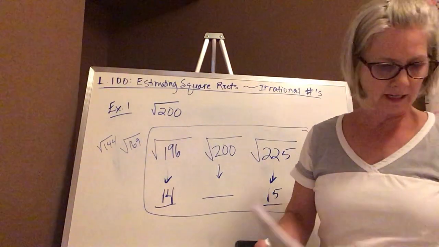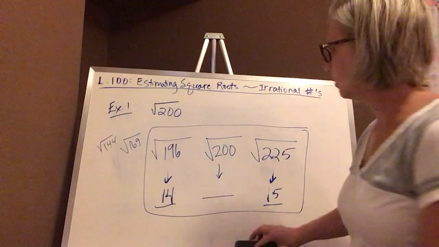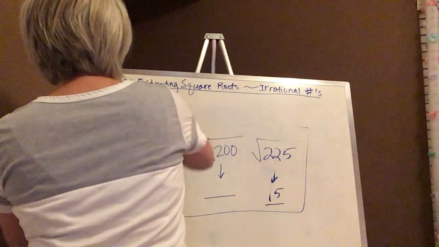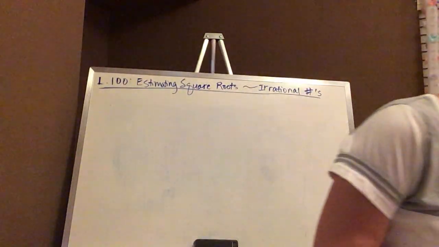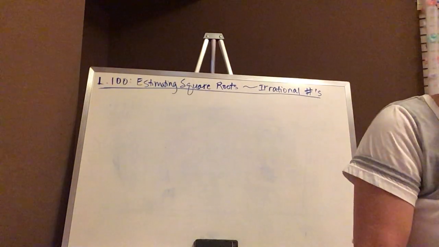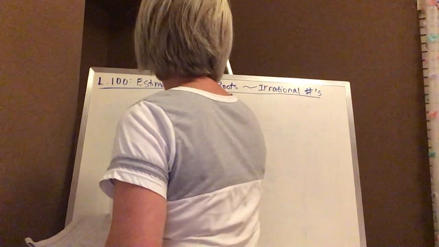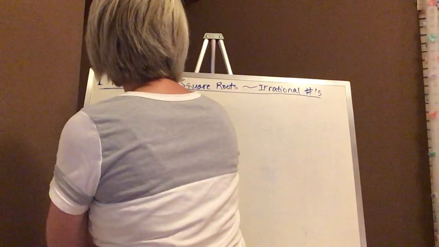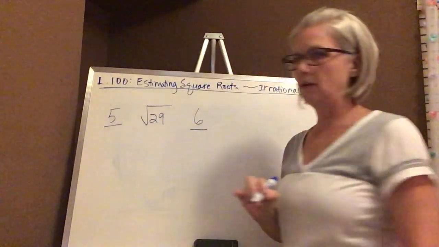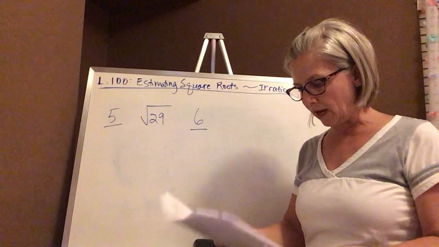Okay, so the next thing, we are going to look at this square root of 29. And this is not going to go in your notes. I'm just going to talk to you about this, but you do need to watch how I conclude my answer here. So we said that the square root of 29 was somewhere between 5 and 6. We talked about that in the very beginning. I showed it to you on a number line as well.